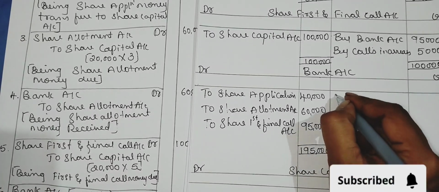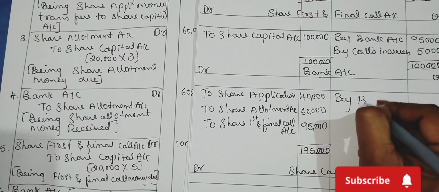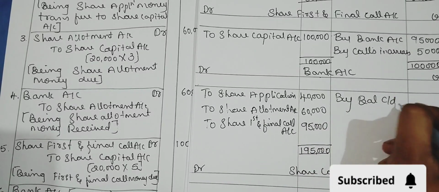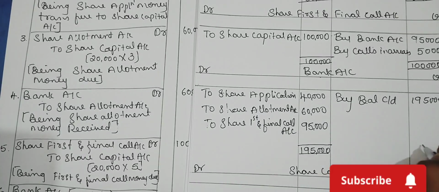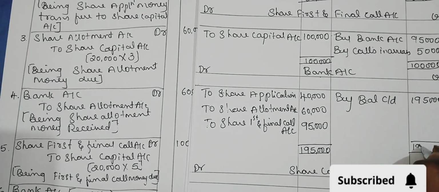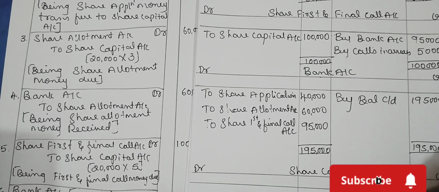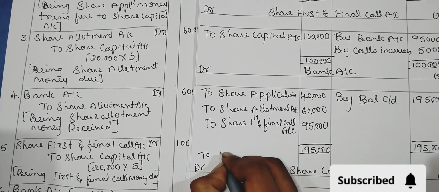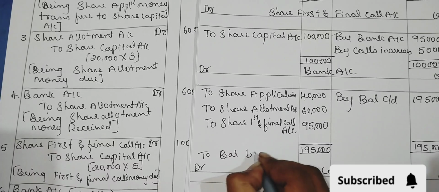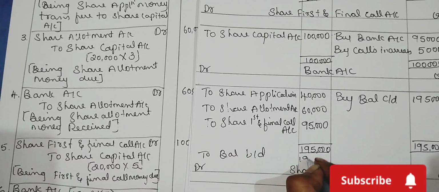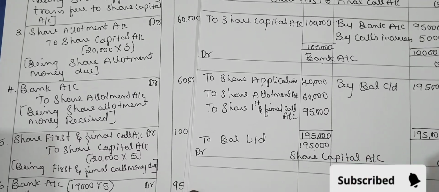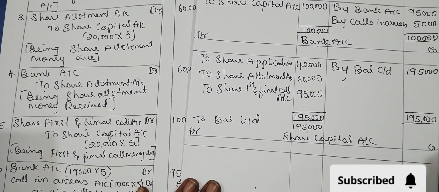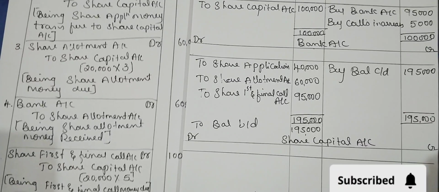We need to balance this: by balance carry down 1,95,000, to balance brought down 1,95,000.